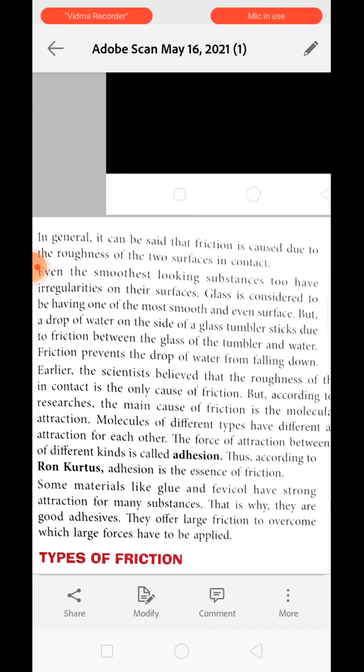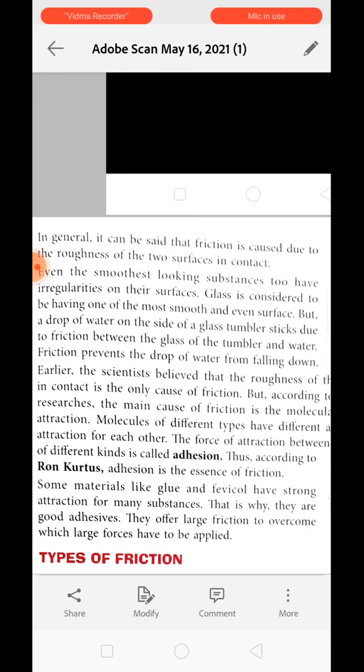But if you are drinking water with the help of a glass tumbler, the water will stick into the irregularity of the inner surface of the glass tumbler. Even after washing it properly, the water droplets will stay on the inner surface.